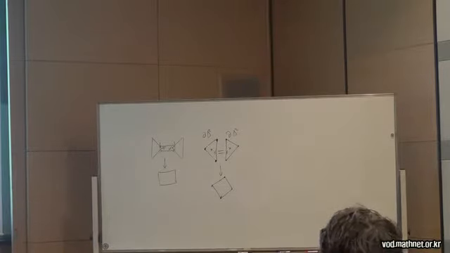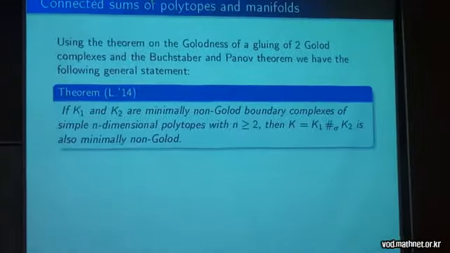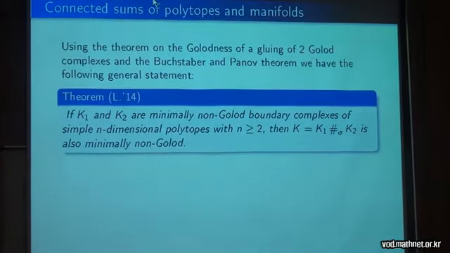What is the result using the Golodness theorem, and using the Buchstaber and Panov theorem also, and combinatorial considerations? We have the following result about connected sums of minimally non-Golod boundary complexes: if you have a connected sum at a maximal simplex, then the result is also minimally non-Golod.